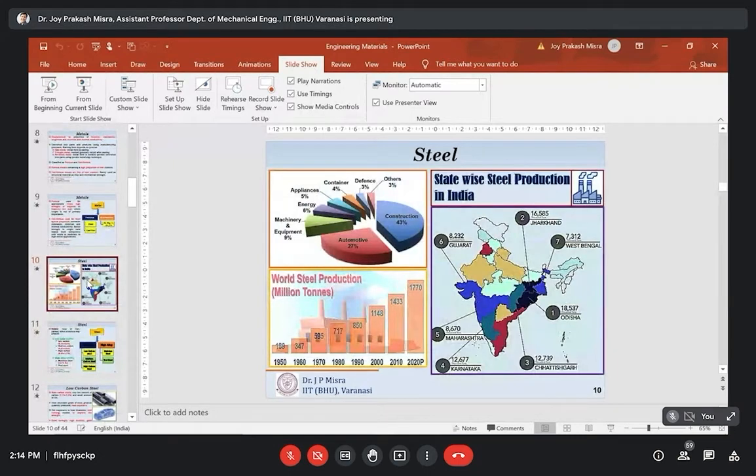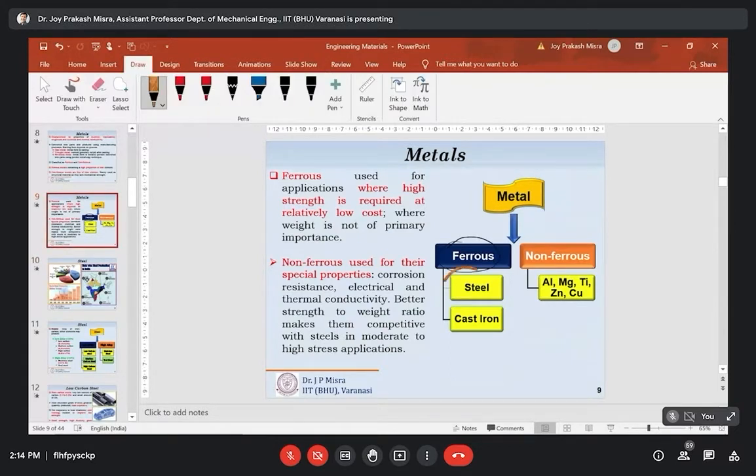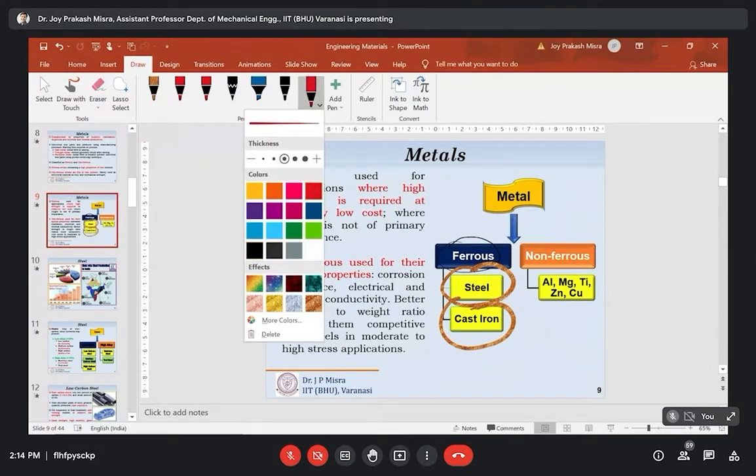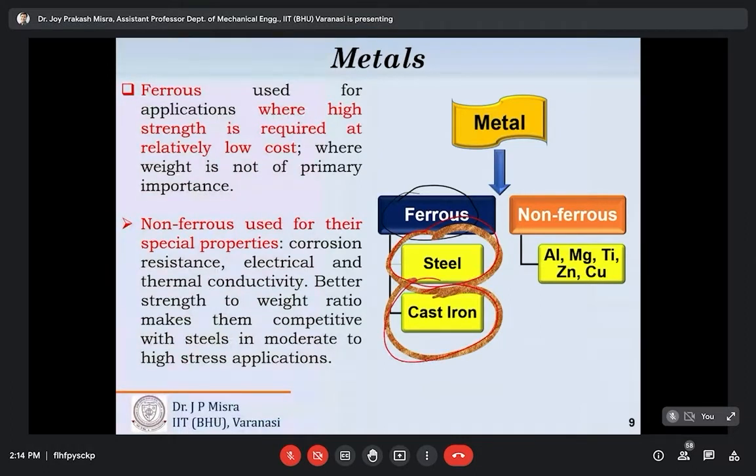Alloys containing up to 2% carbon are termed as steels, and above 2% are called cast irons. If we go back to the previous slide, these ferrous alloys are classified as steel and cast iron. So the maximum affinity is 6.67%. Up to 2% carbon is termed as steel, and above 2% those are called cast irons. Besides carbon, these alloys also contain small amounts of manganese, sulfur, phosphorus, and silicon.